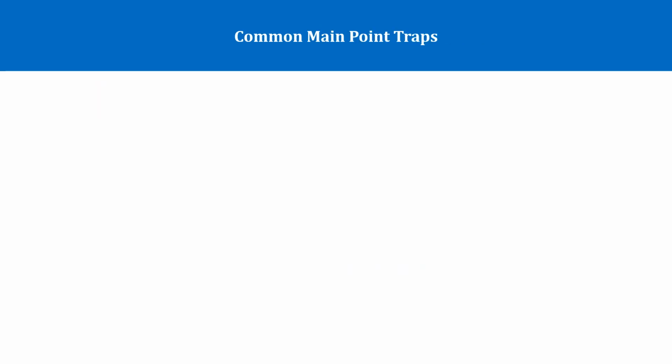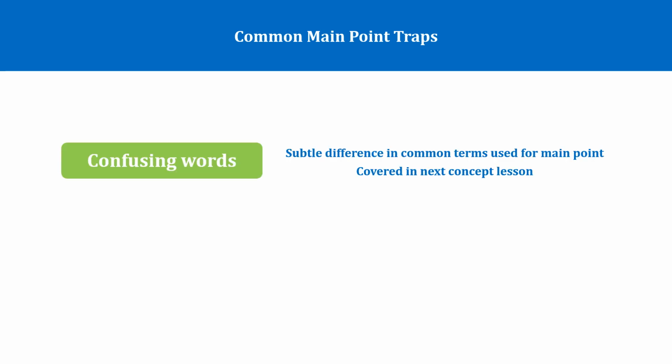Some of these upcoming common traps that we will be discussing in the subsequent files are the trap of confusing words. Often confusing words, that is words with very little difference between them, are mentioned in the answer choices, and this confuses a student. We will be covering this particular aspect in the next concept lesson.